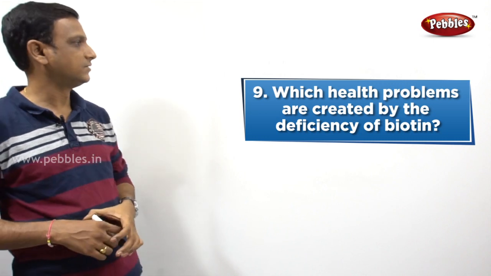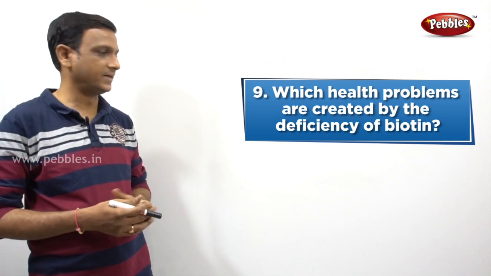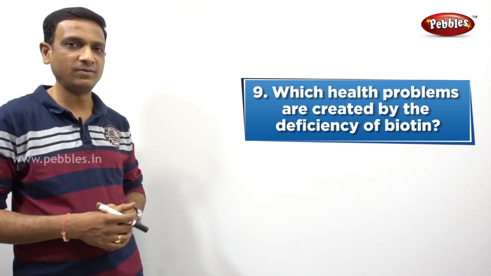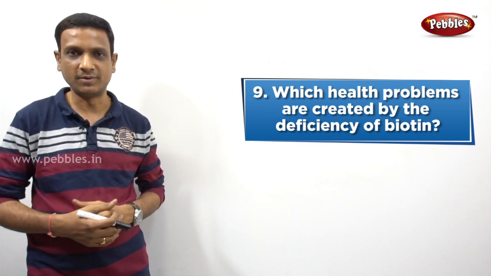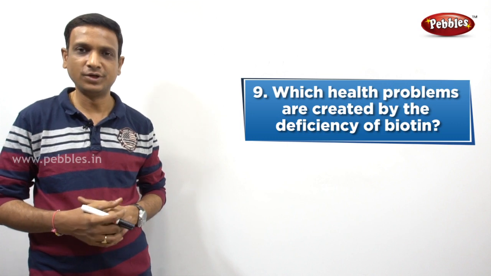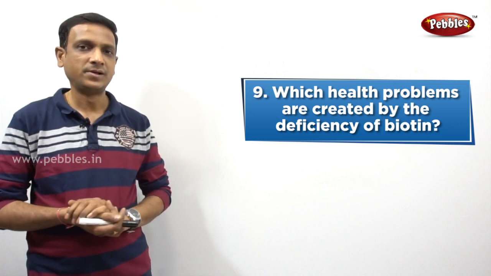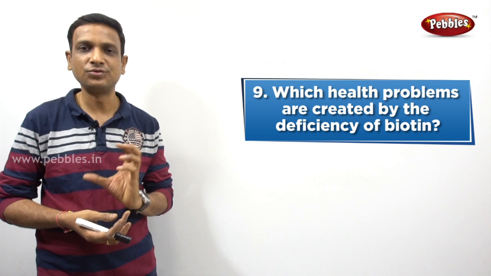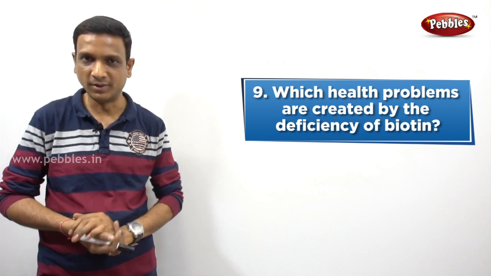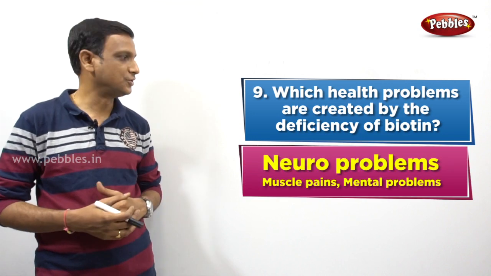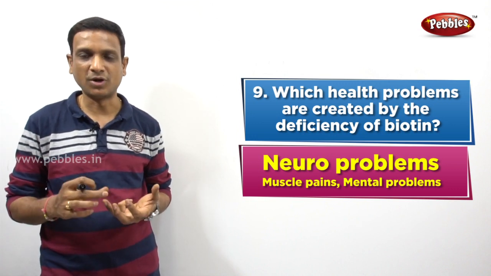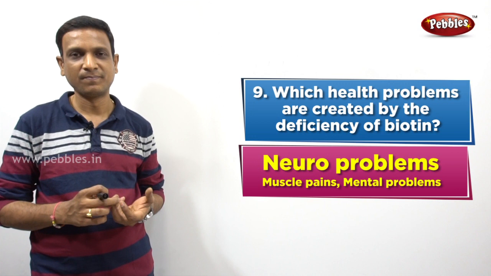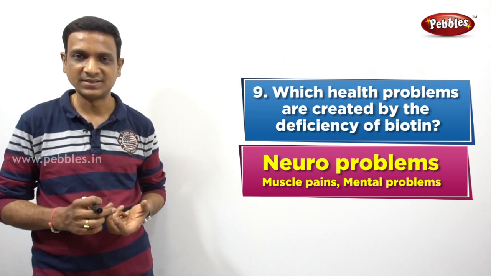So the next question, which health problems are created by the deficiency of biotin? Do you know? Biotin deficiency leads to neural problems, neuro problems. So the answer is neuro problems. The deficiency of biotin leads to neuro problems, problems related to mental health and body pains.